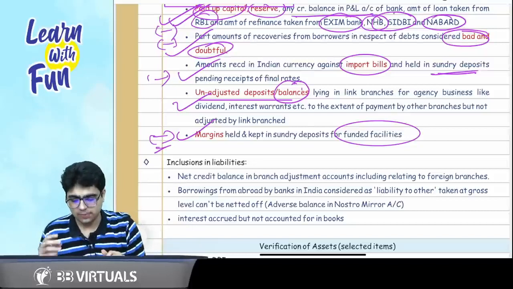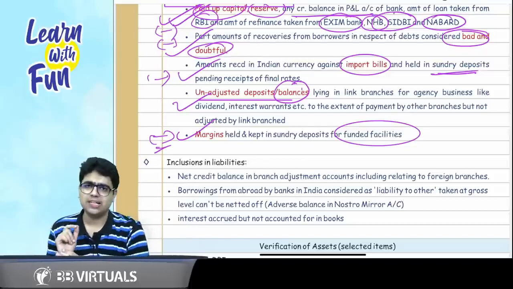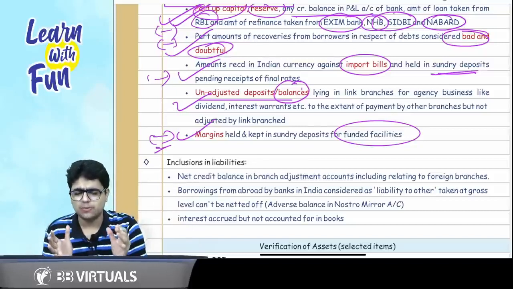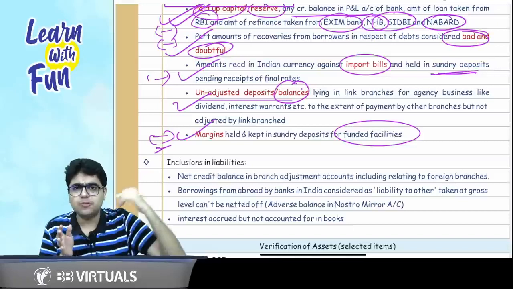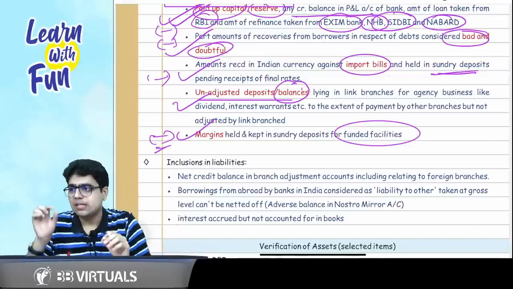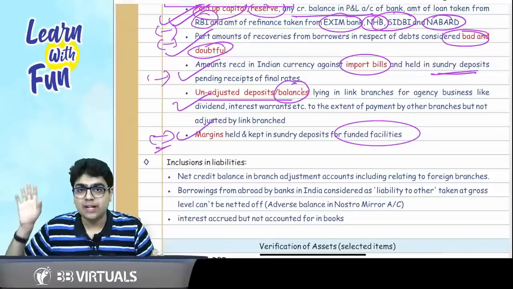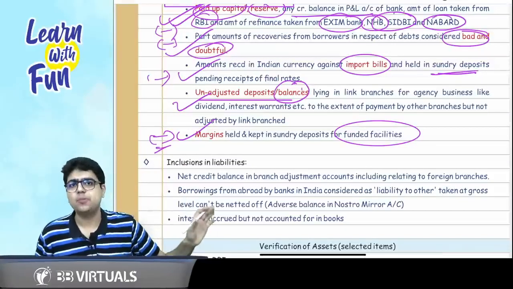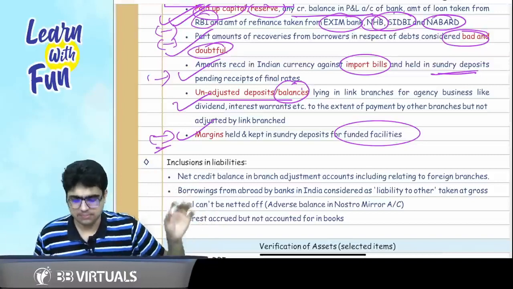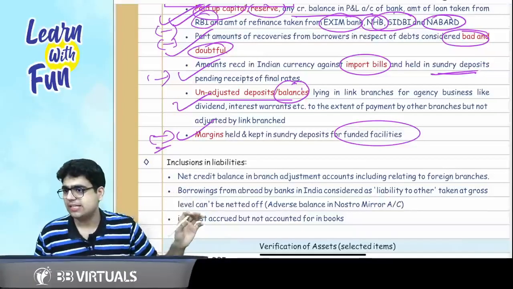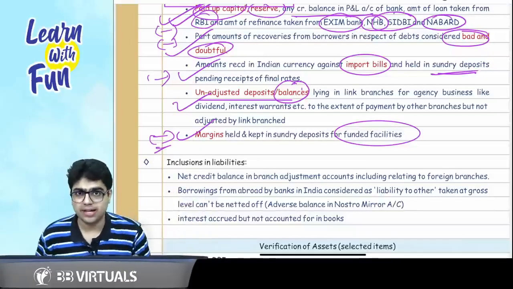Then comes the concept of unadjusted deposits or balances lying in linked branches. Basically one branch's liability has been paid by the other branch, so some balance is lying in the form of deposits. Again, they don't need to form a part of your demand and time liabilities. And the last point was margin facilities. Margin for funded facilities is not to be kept under the head of liability.